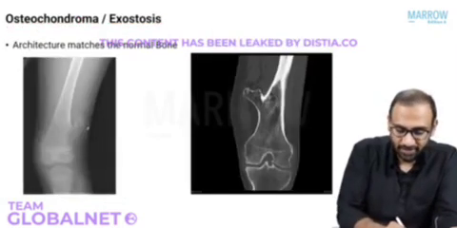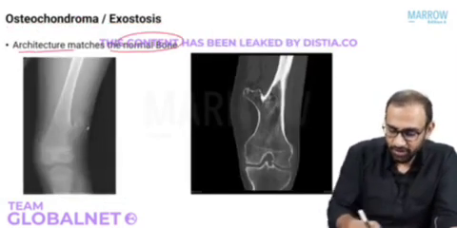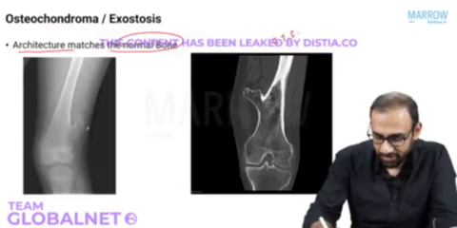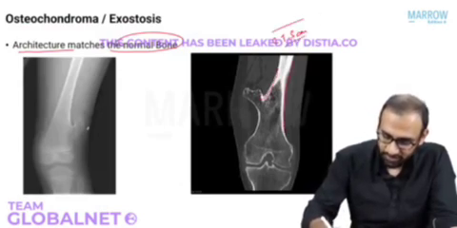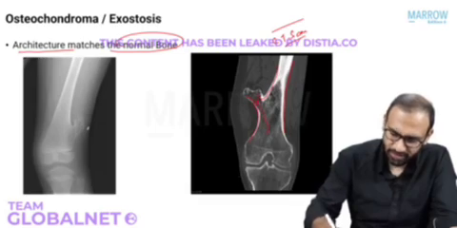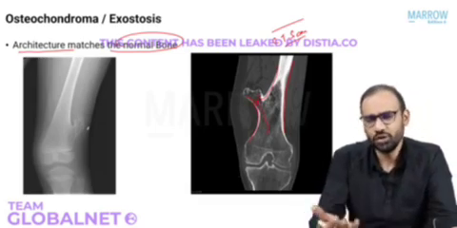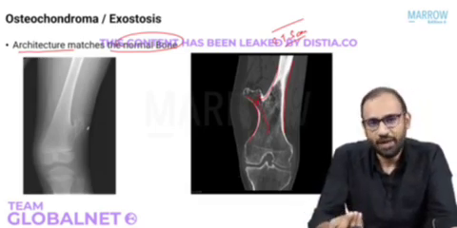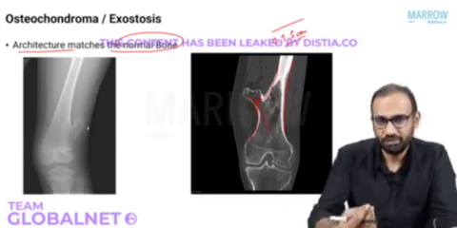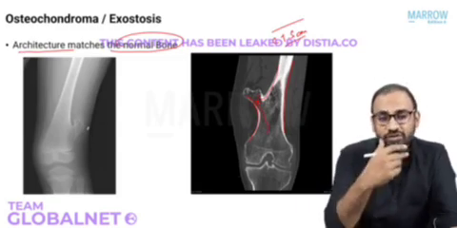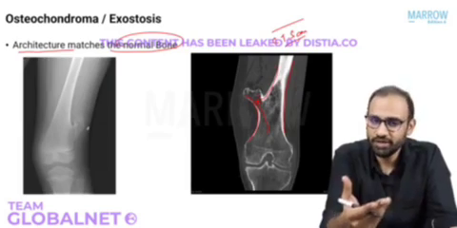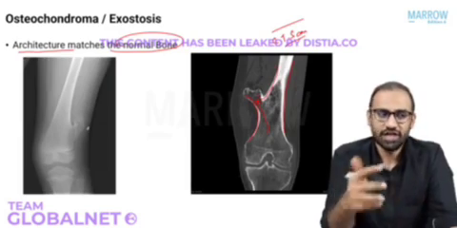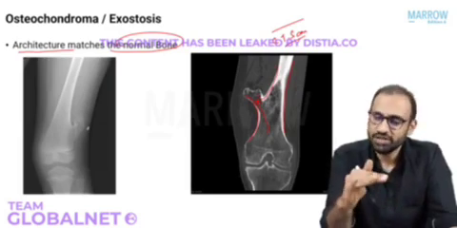Now, like I said, the architecture matches the normal bone. So this is a CT scan image. And what are you seeing on the CT scan? The cortex matches the cortex and the medulla matches the medulla. It's an absolutely normal bone just growing in an aberrant direction because of a developmental malformation. Now, can you imagine what will be the clinical features? A growth around the joint, usually asymptomatic, grows with skeletal maturity and fuses once the skeletal maturity is achieved.